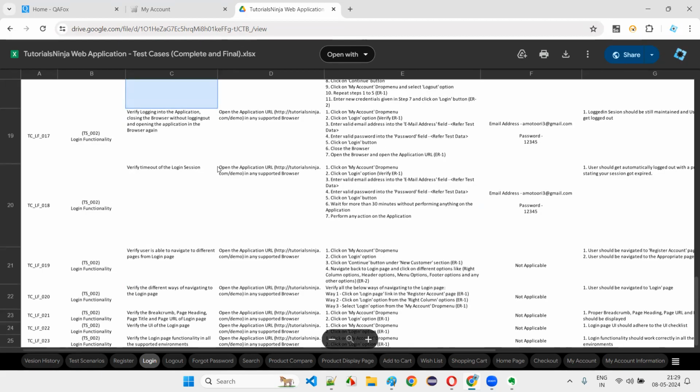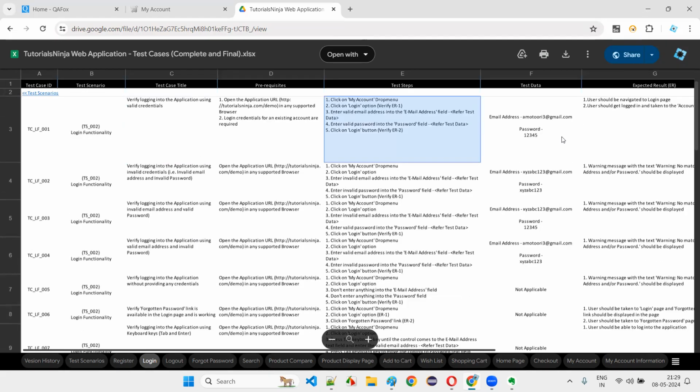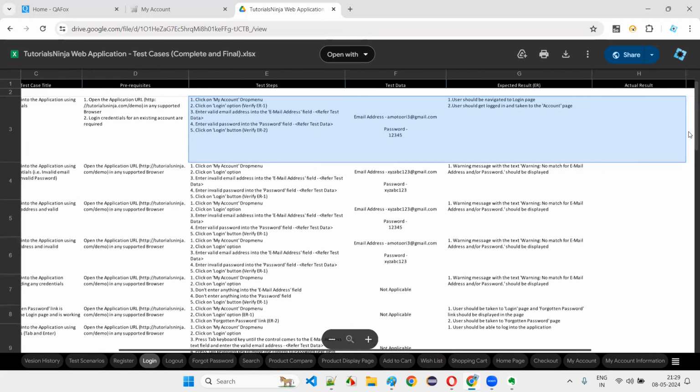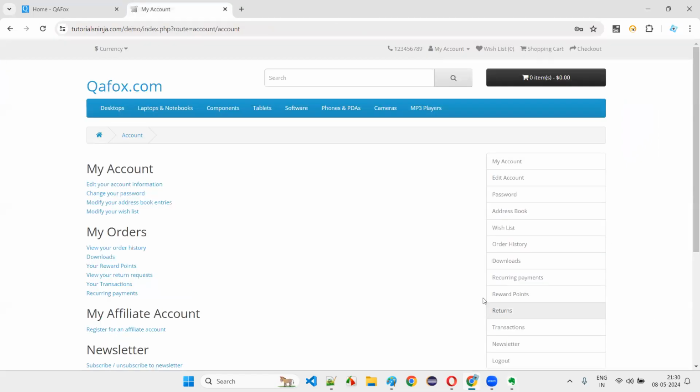All these ideas you have to document in the form of test cases with the detailed steps and expected result, actual result, test data, risk side, test case title, scenario name, test case ID, and results like pass or fail, and priority. The priority says which test case we have to test first. If you have any observations, you can write them in the comments. This is how the test cases will look.